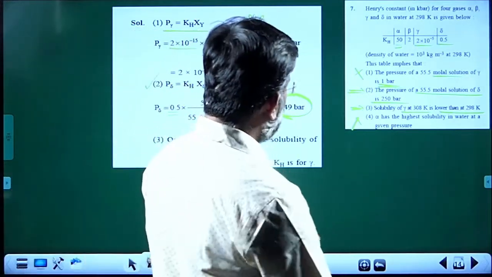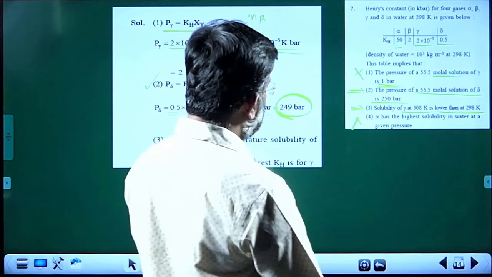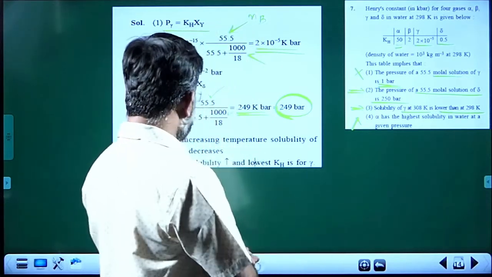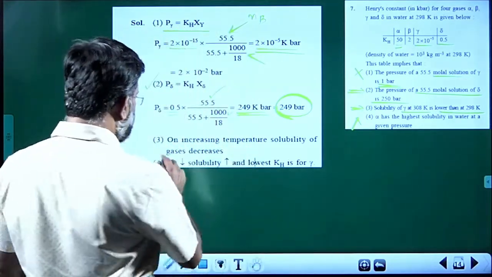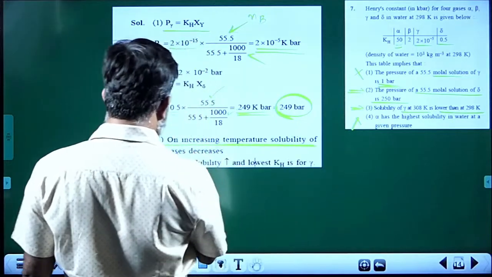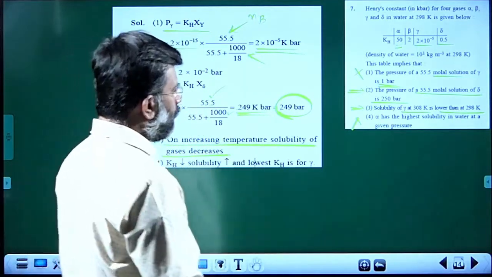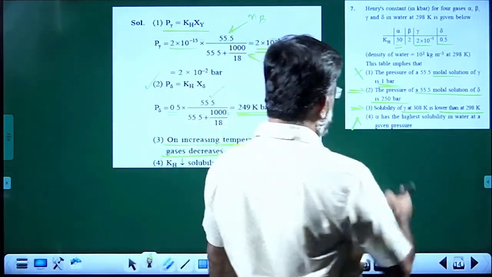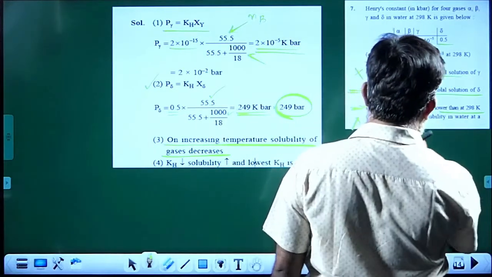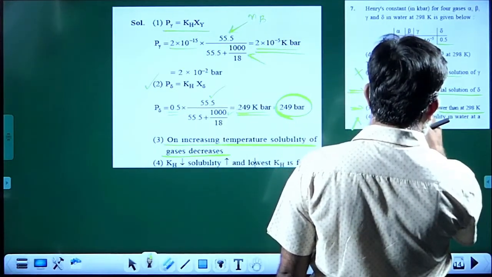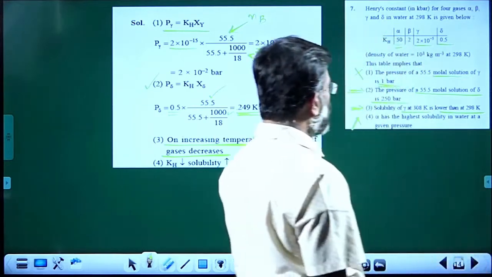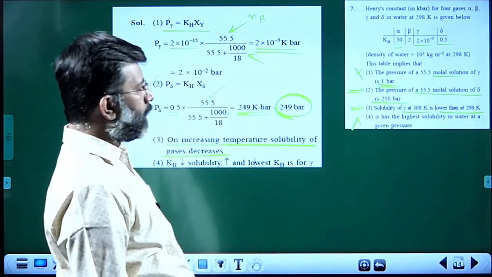But along with the second statement, the third statement also. See this, on increasing the temperature, solubility of gases decreases. It's an NCERT statement also. Solubility of gamma at 308 Kelvin is lower than at 298 Kelvin, which is a true statement.